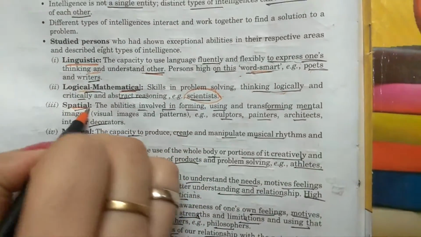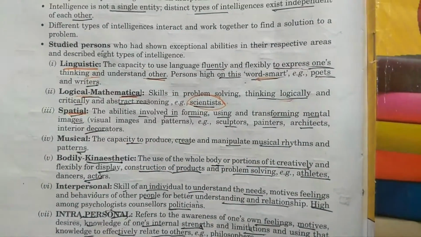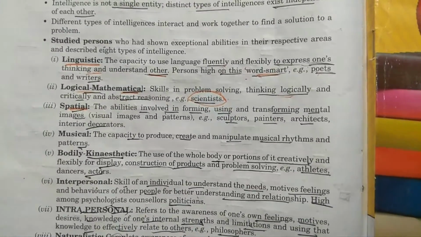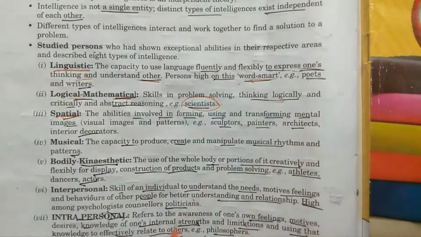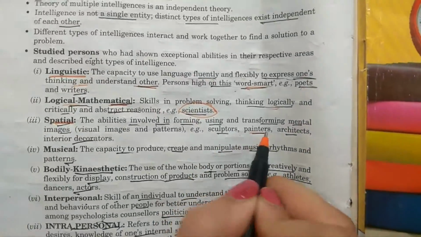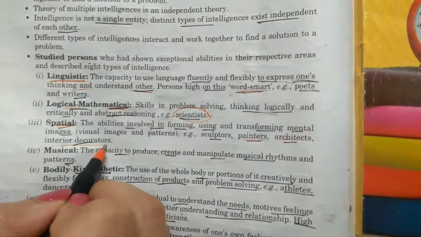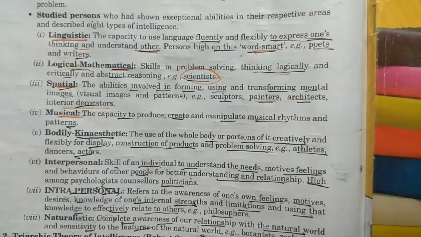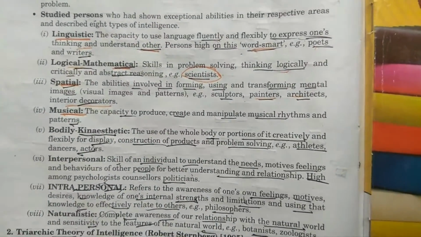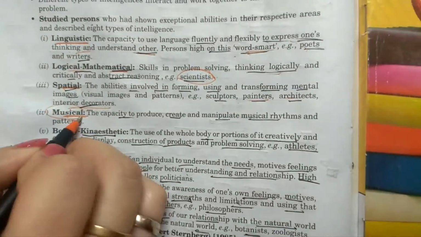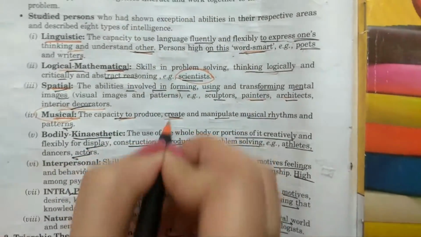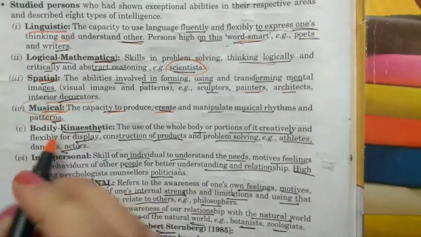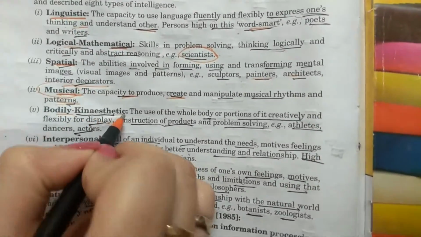Now, the third one is spatial. Spatial includes spaces, formations, and transforming mental images, and persons high on this are sculptors, painters, architects, interior decorators. The fourth one is musical. A person who is high on musical has the capacity to produce, create, and manipulate musical rhythms and patterns. The fifth one is bodily kinesthetic.